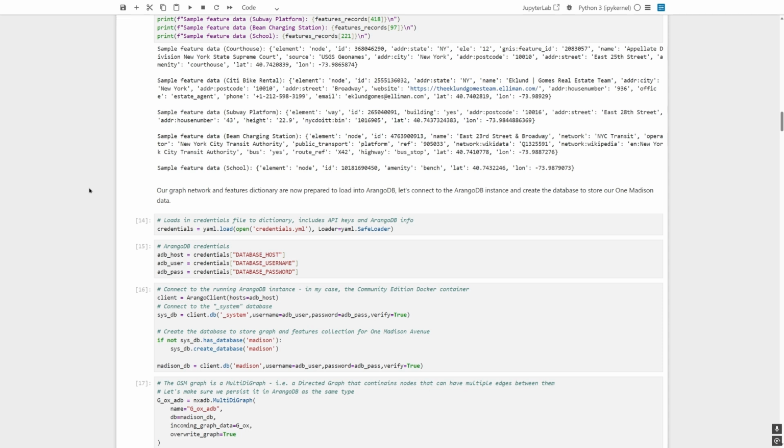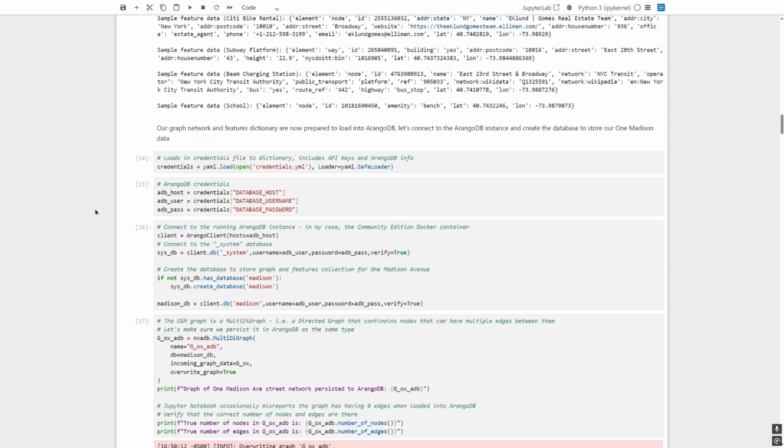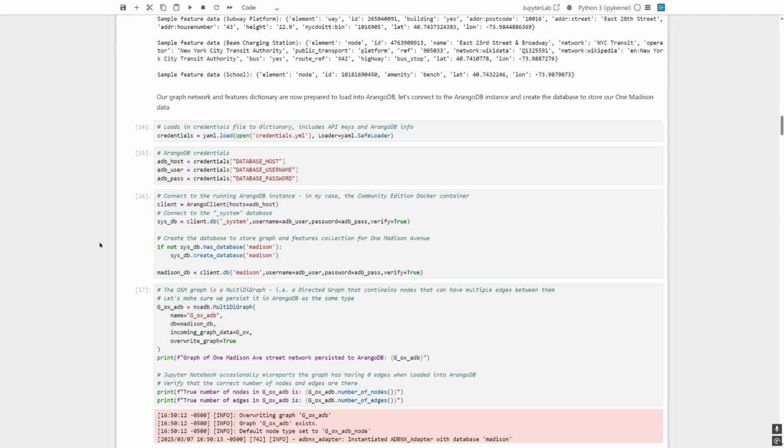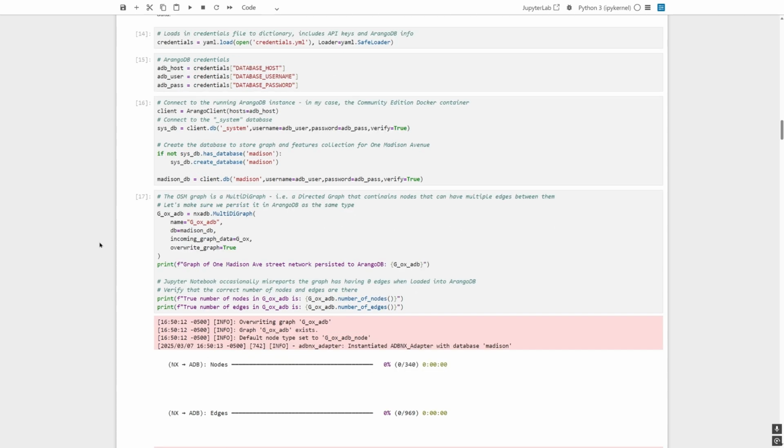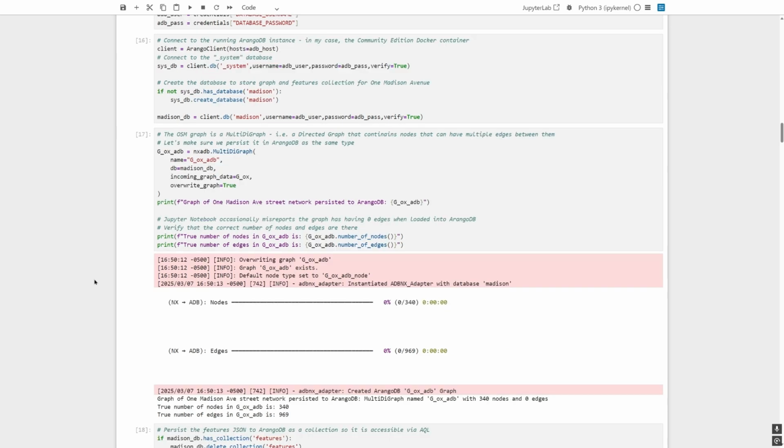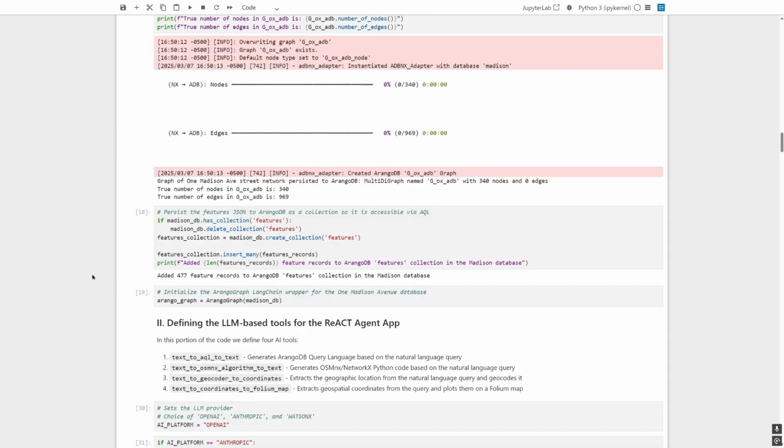We are now prepared to load our OpenStreetMap data into ArangoDB. Let's go ahead and load in the credentials from a YAML file, set them to variables, and connect to the ArangoDB client. We'll be creating a new database to store our Madison Avenue information. We then persist the data as a multi-directed graph to ArangoDB and make sure we have the right number of nodes and edges. Then, we load in our OSM features as a collection to this database. And finally, to end this step, we'll initialize the LangChain wrapper for ArangoGraph to use the specific Madison Avenue database, and we're all set with preparing the data for the agentic app.